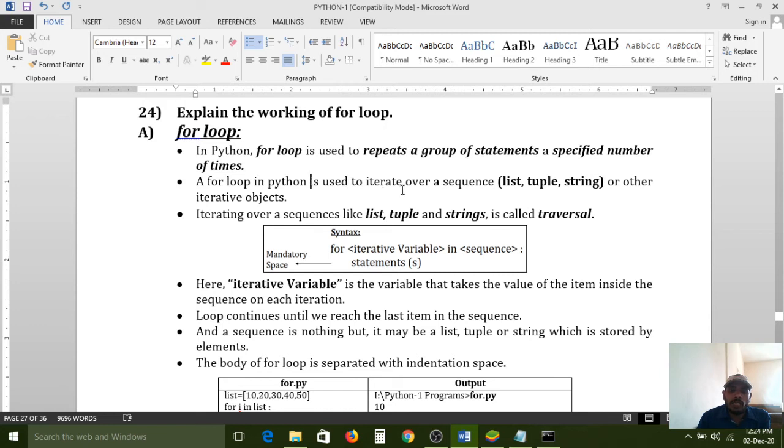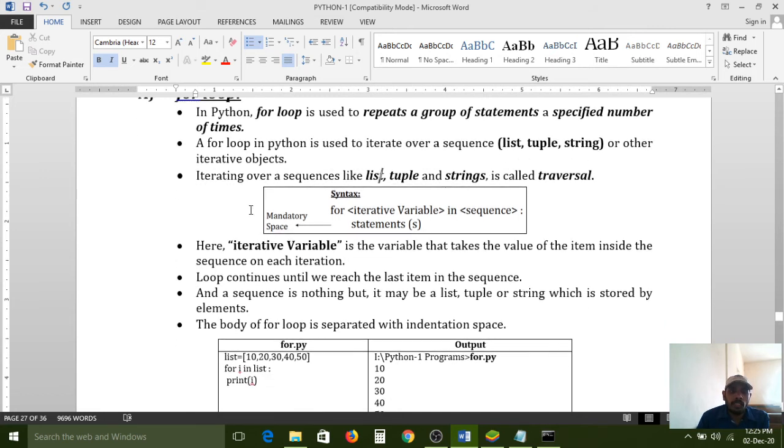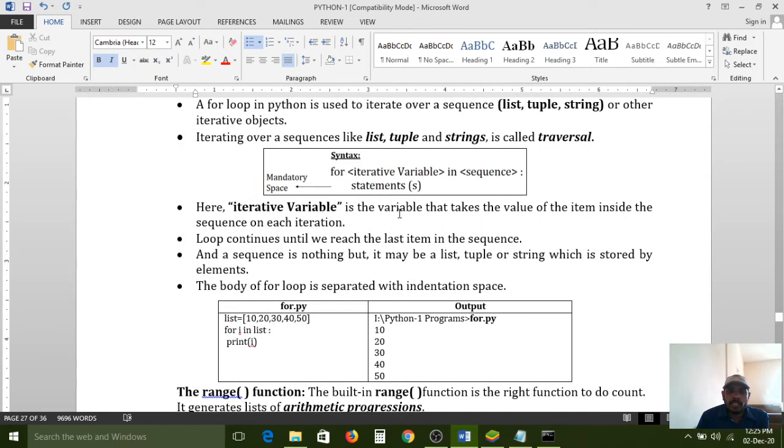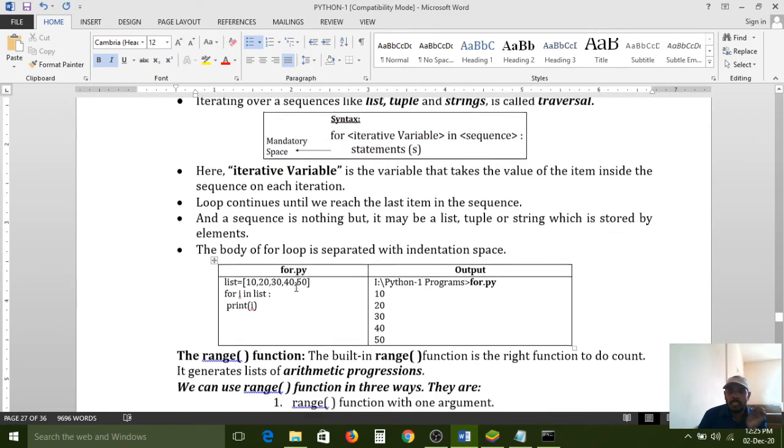A for loop in Python is used to iterate over a sequence like a list, tuple, or string. Already in the previous classes we have discussed the data structures. The sequences concept we have completed now. List concept is there, tuple concept is there, string concept is there. If you want to iterate over these lists, tuples and strings, the for loop is better to use. Iterating over a sequence like a list, tuple or string is called traversal. Traversal means it is a searching process.